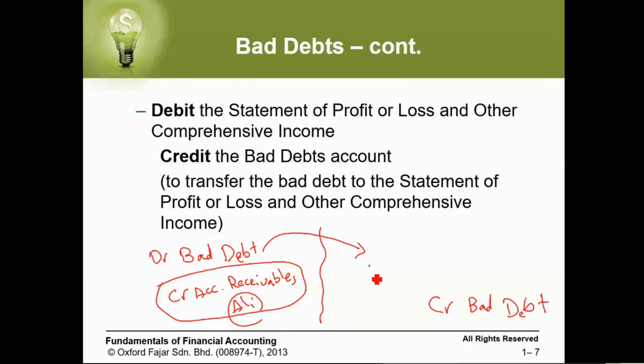And the debit side will be the income statement, or what we call the profit and loss statement, or other comprehensive income. So like this, we record the bad debt when it's happening, and then we close it in the income statement. Okay.